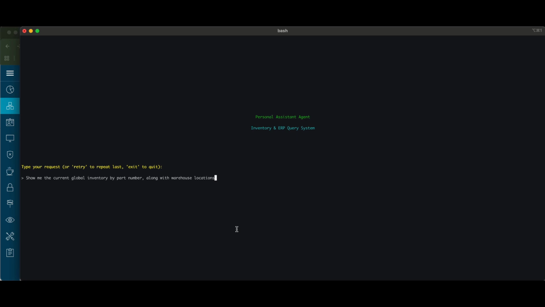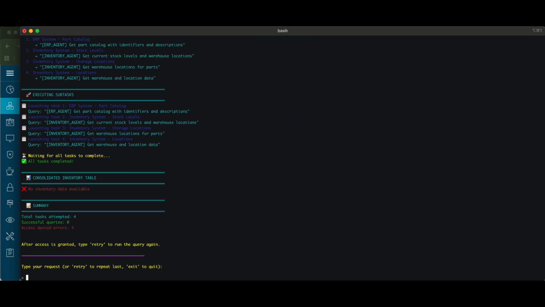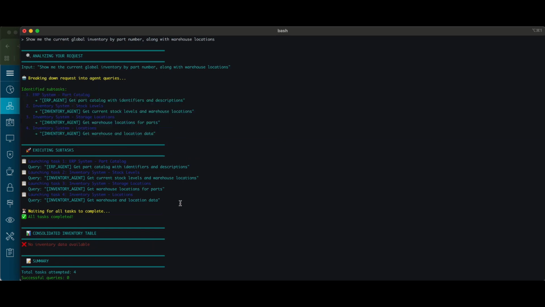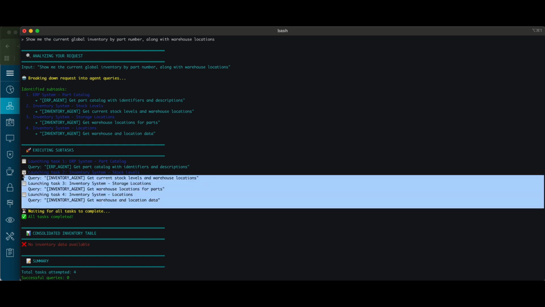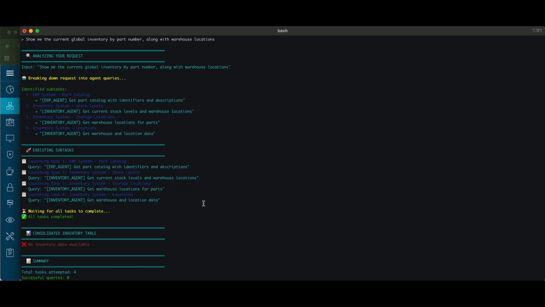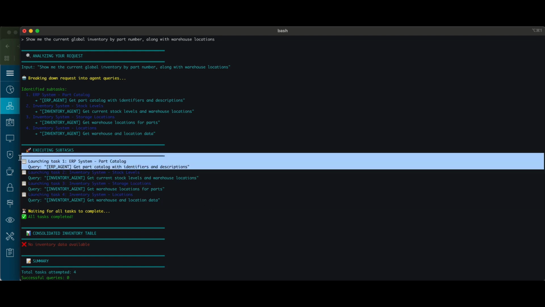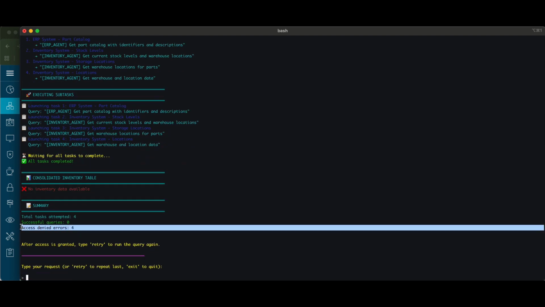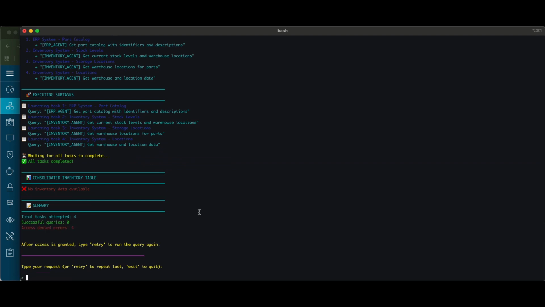The analyst enters a prompt asking their personal agent to show them the current global inventory by part number and the corresponding warehouse locations. The personal agent analyzes the request, breaks it down into tasks, and queries respective agents for answers. It reaches out to the inventory agent to get stock levels and warehouse locations, while it queries ERP agents for the parts catalog. However, the agent is unable to return a response, since the analyst does not have access to the inventory database or ERP systems, demonstrating identity-based access control.